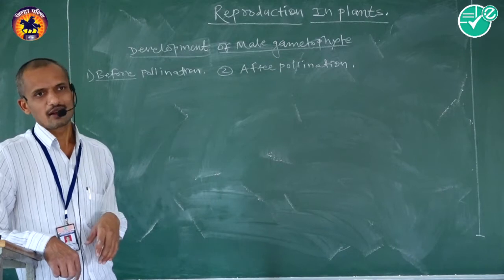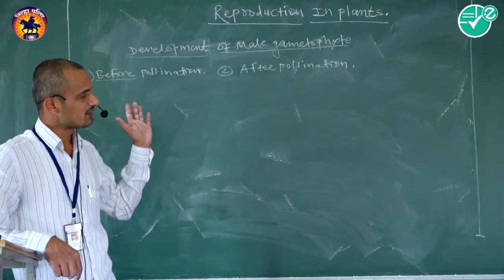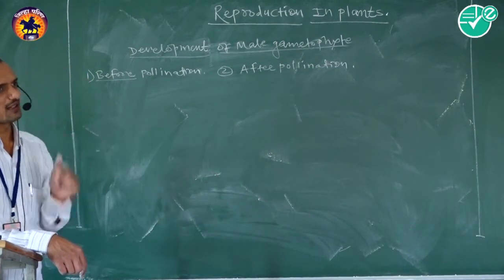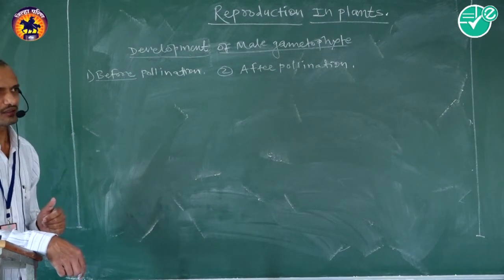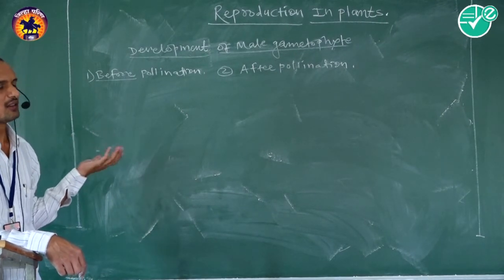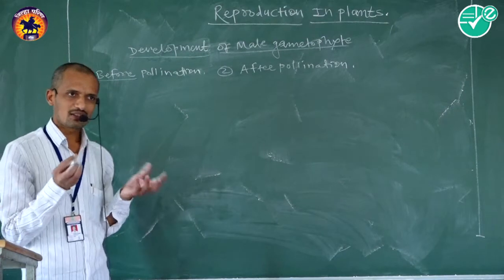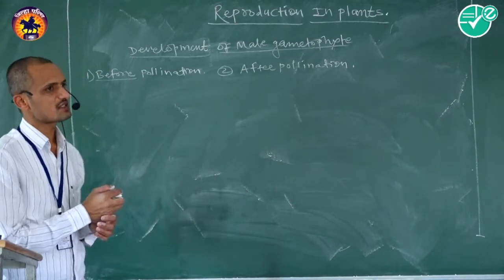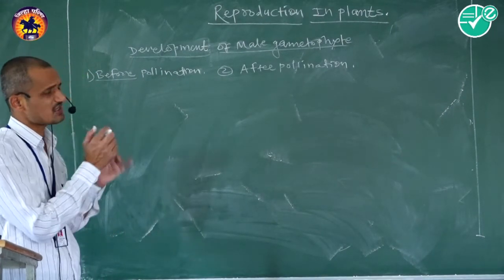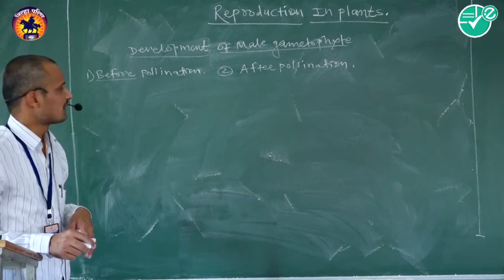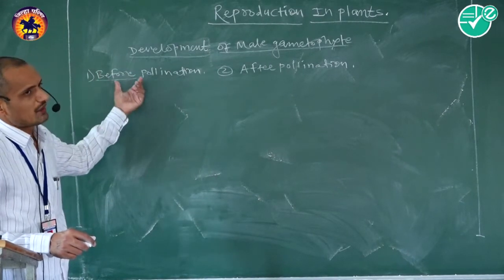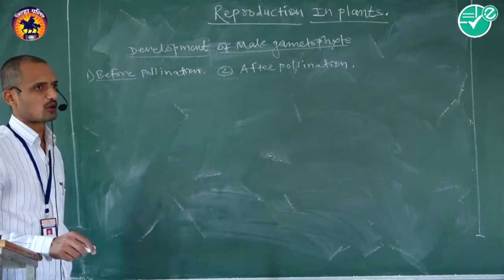Inside the exine, the second layer, called the intine, is situated. Inside that, the cytoplasm as well as the nucleus are situated. That is the typical structure of the pollen grain. Okay, this pollen grain is the male gametophyte.